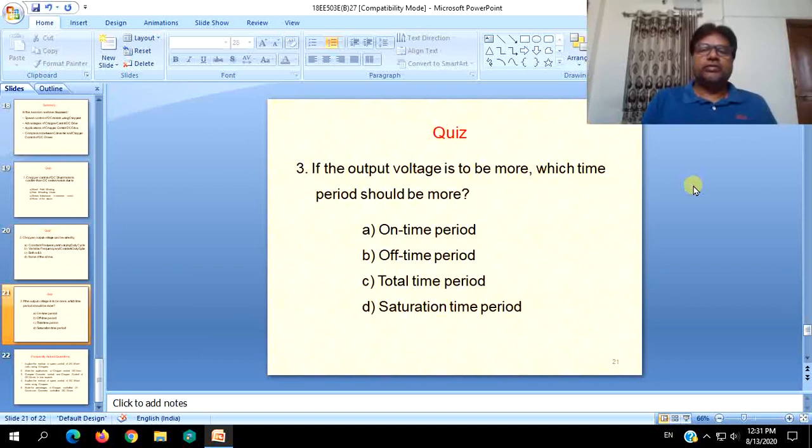If the output voltage is to be more, which time period should be more? If we want the output voltage of the chopper to be more, if you want to feed more voltage to the load, the conducting time should be more, or turn on time should be more. That is, on time period should be more.